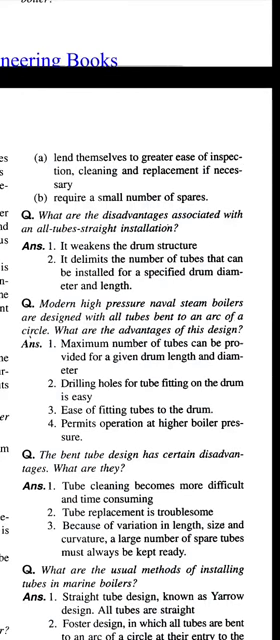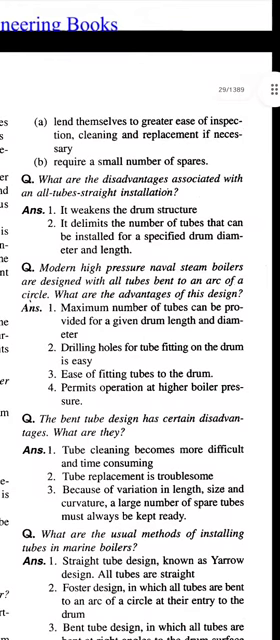Next question, what are the disadvantages associated with the all tube straight installation? Answer, it weakens the drum structure. Second, it delimits the number of tubes that can be installed for a specified drum diameter and length.